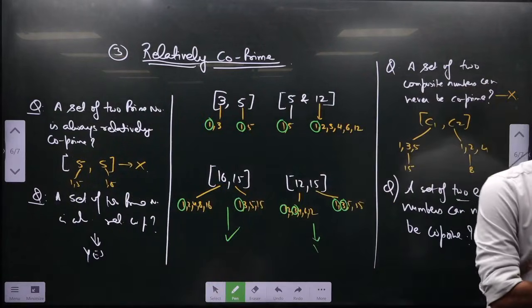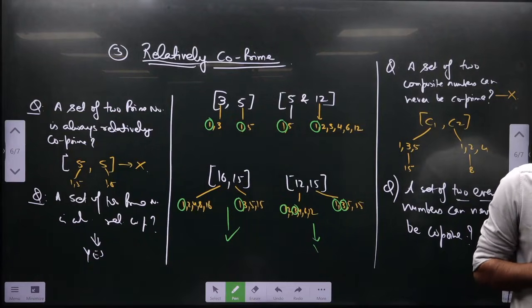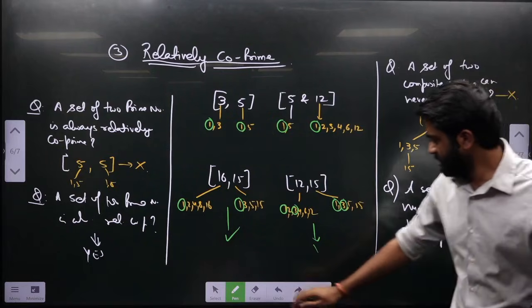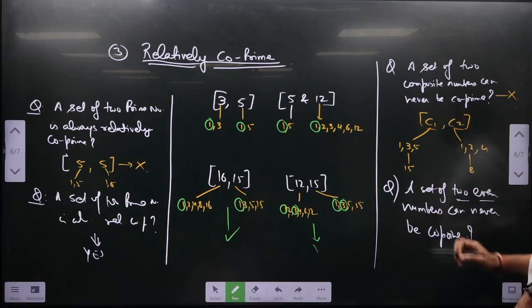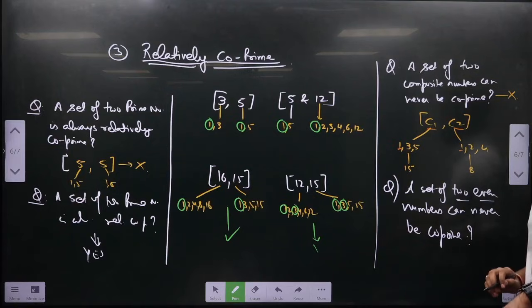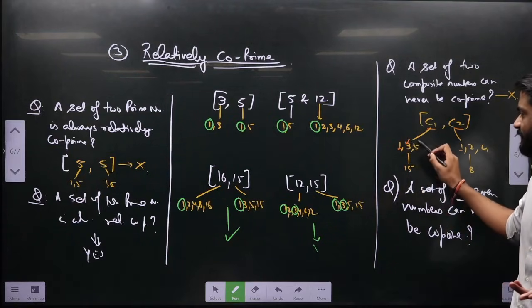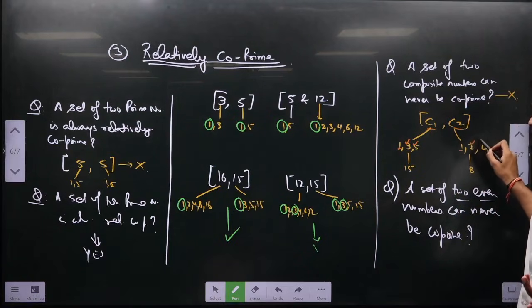Online, what is the answer? Please explain the composite one. See, for example, these are two composite numbers. They have only one factor in common, 1. The other factors could be 3 and 5 here, and the other factors of C2 are 2 and 4.